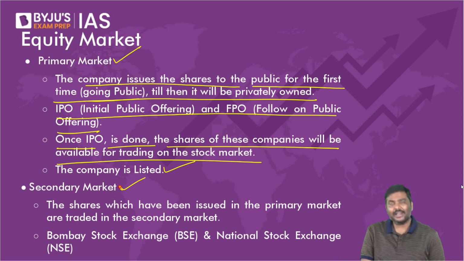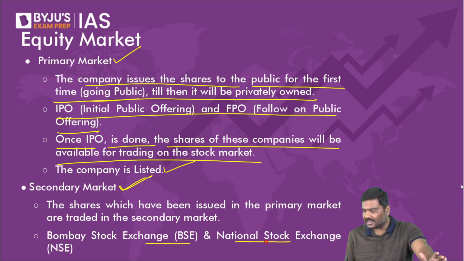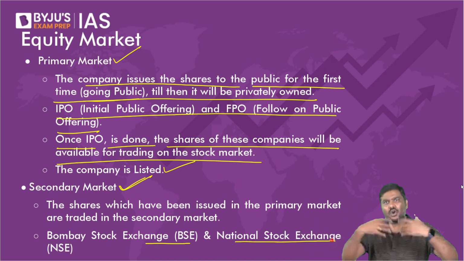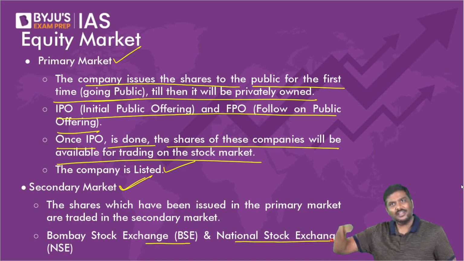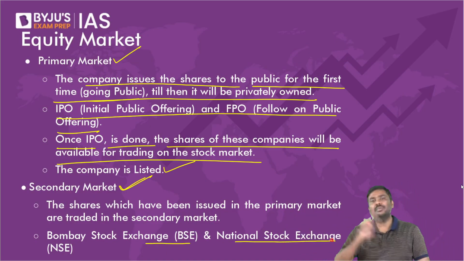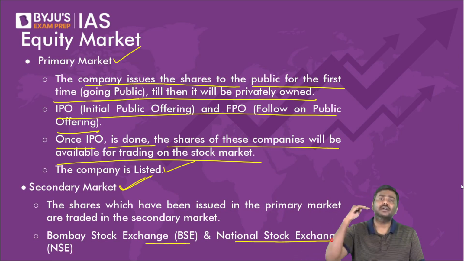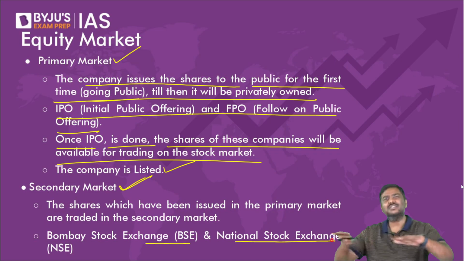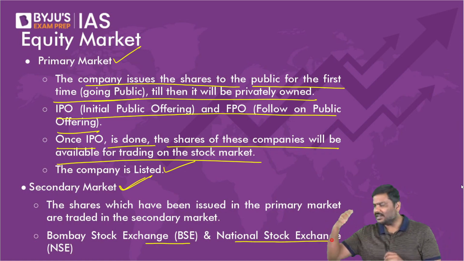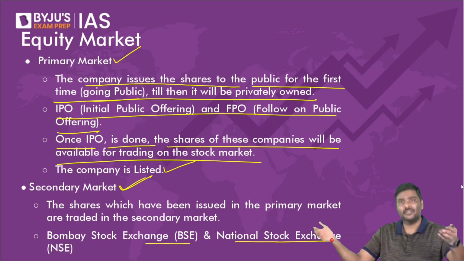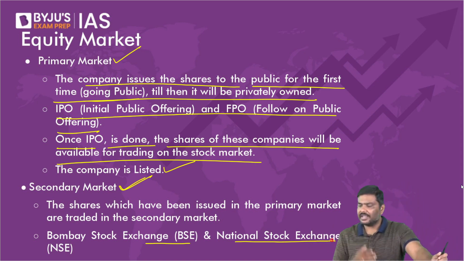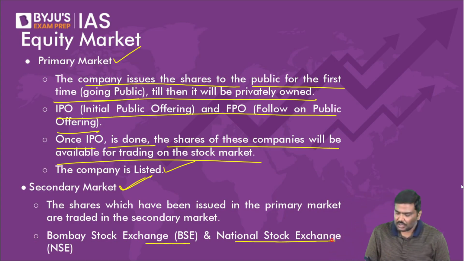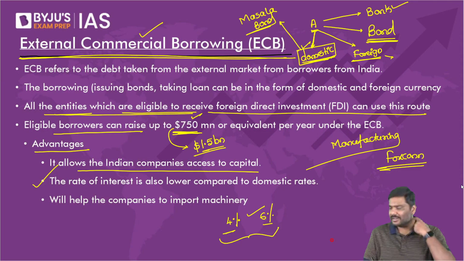Secondary market, the best example is BSE, Bombay Stock Exchange, and NSE, National Stock Exchange. The companies listed in BSE have their stocks traded in BSE. Those listed in NSE have their shares traded in the NSE. So BSE as well as NSE are very important stock markets in India. We also have regional stock markets, but regional ones are not important. At the national level, two important stock markets are there: Bombay Stock Exchange and National Stock Exchange. So this is basically the idea of primary and secondary market.